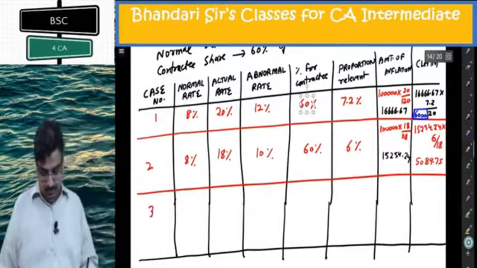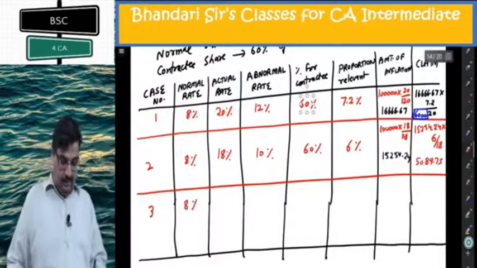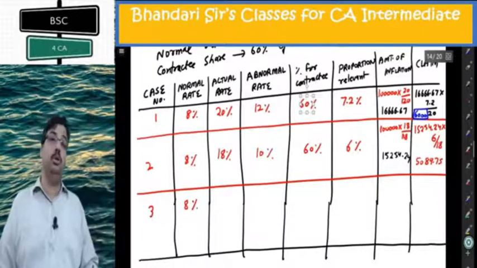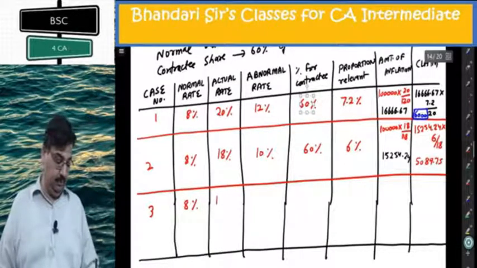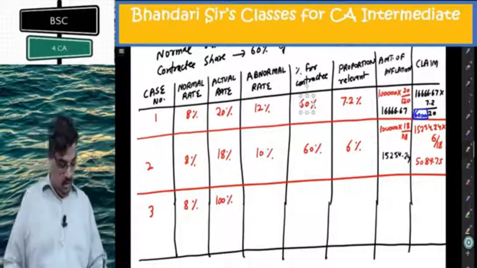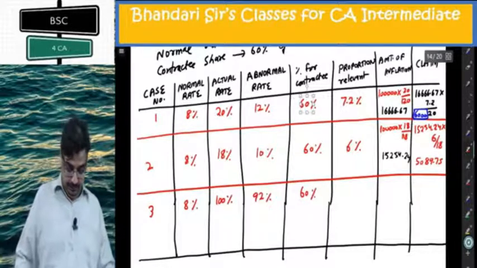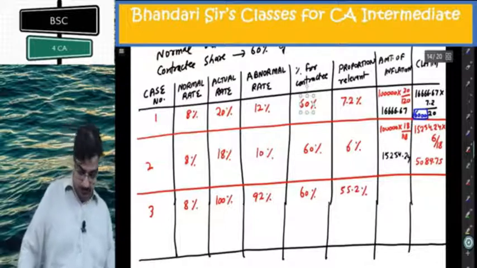Third example. 8%, let us say there is huge inflation, doubling, 100% inflation. 92%, 60%, this becomes 55.2%.